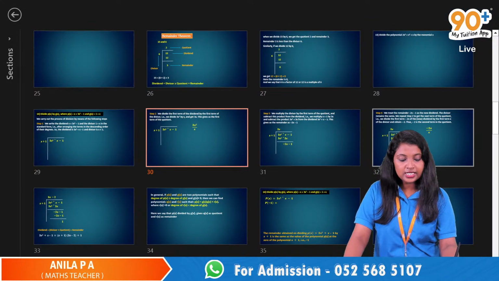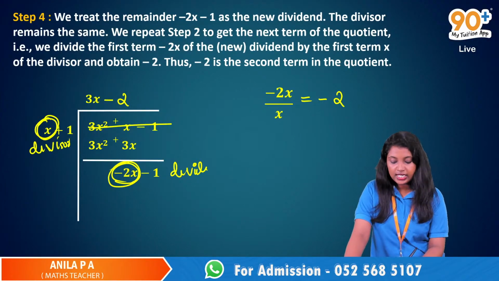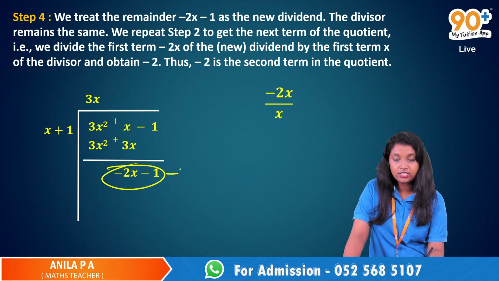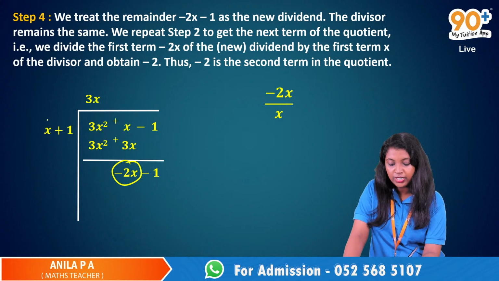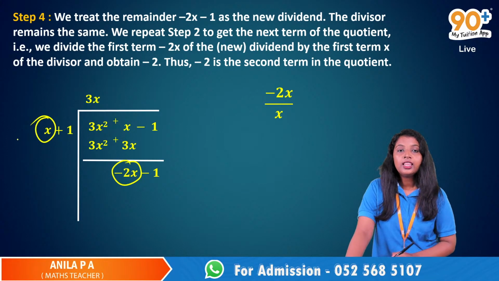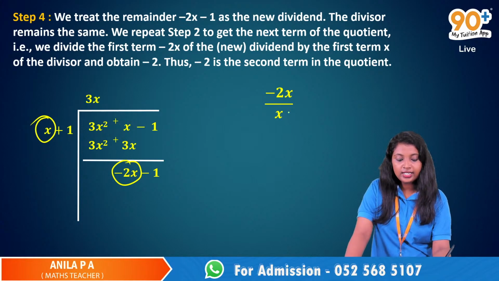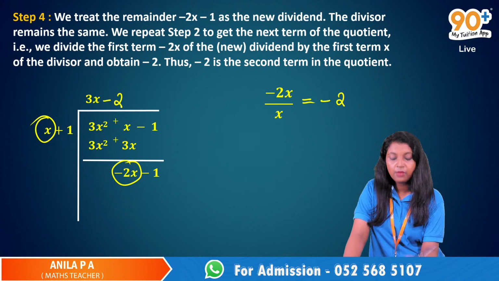We have to repeat the same step here. Here we are treating this as the new dividend. Okay, this is the new dividend. So we have to divide the first term of this dividend by the first term of the divisor. That is minus 2x divided by x. We will get negative 2 and that is the second term of the quotient.